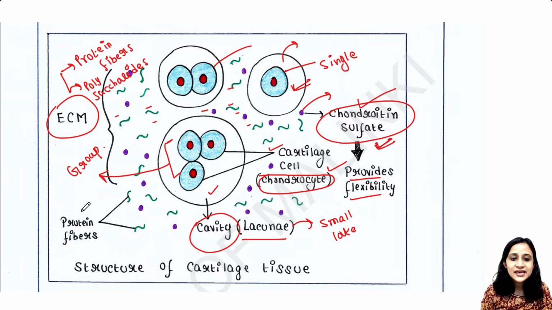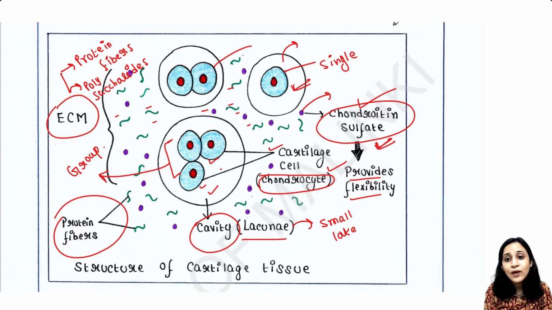And one more thing is that the extracellular matrix is secreted or synthesized by these chondrocytes. Because in loose and dense connective tissue, we have seen that there were fibroblasts.